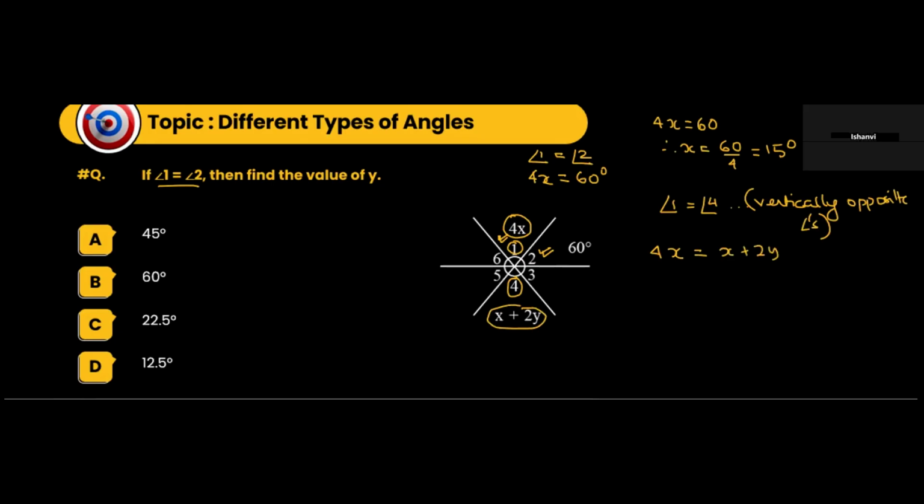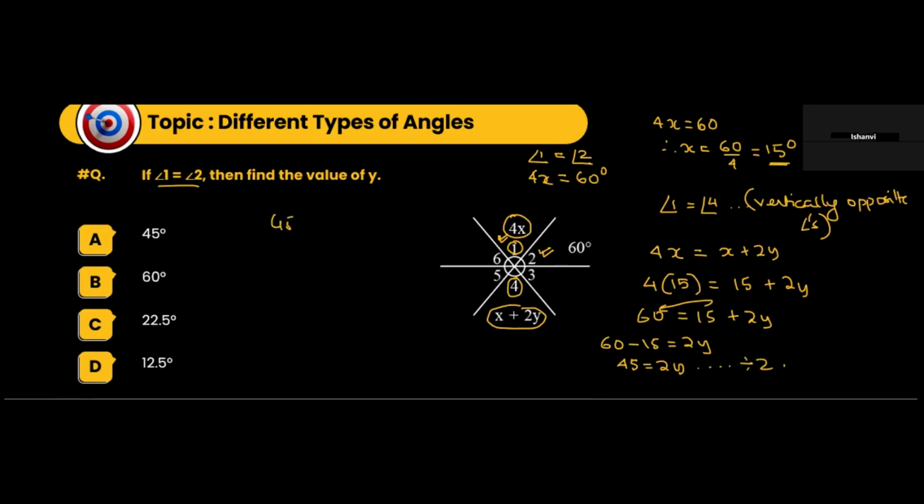Okay? Now, in place of x, what we can write is 15 degrees. So this will be 4 into 15 is equal to 15 plus 2y. We are not aware of the value of y still. So this is 60 is equal to 15 plus 2y. If I transpose this term to this side, it will become minus. So this will be 60 minus 15 is equal to 2y, and that's 45 is equal to 2y. I divide both the sides by 2. So this becomes 45 by 2 is equal to 2y by 2.